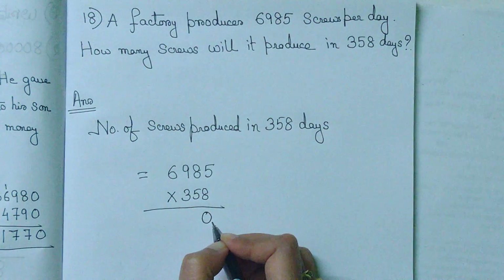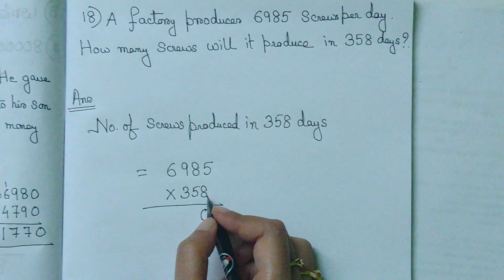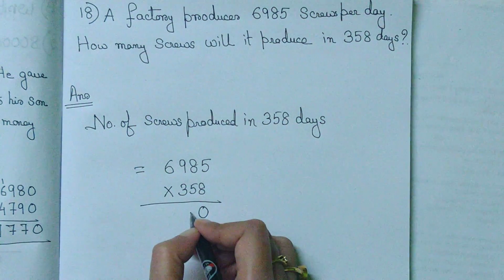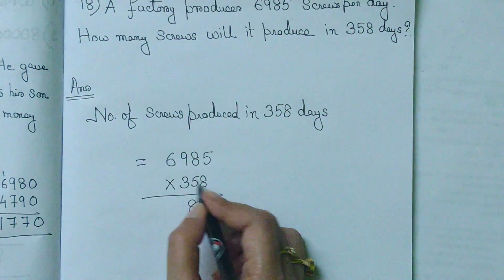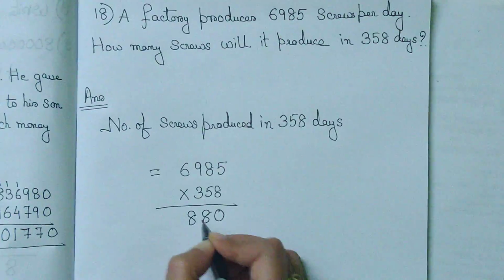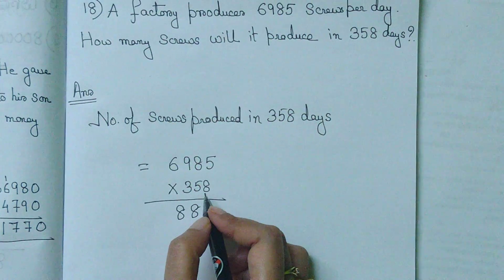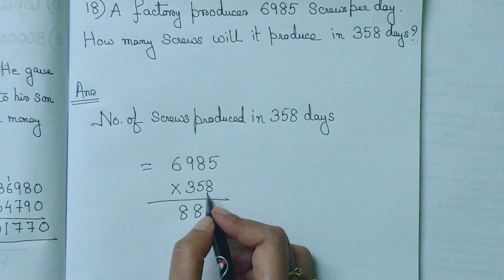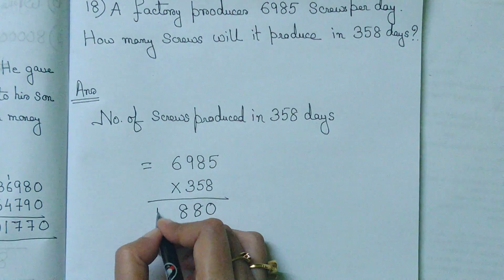5 8s are 40, 4 in hand, 8 8s are 64, 64 plus 4 68, 6 in hand, 8 9s are 72, 72 plus 6 78, 7 in hand, 6 8s are 48, 48 plus 7 55.